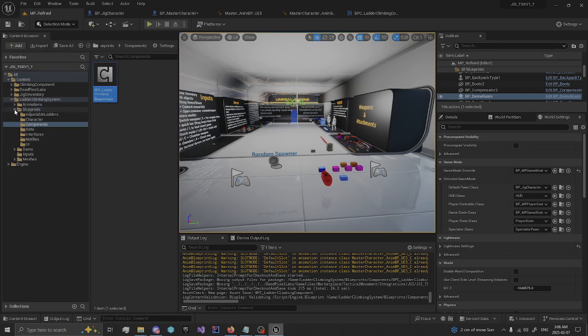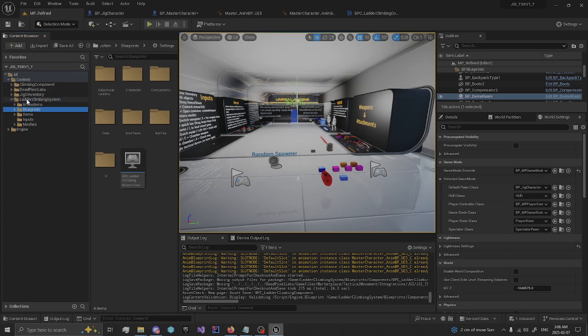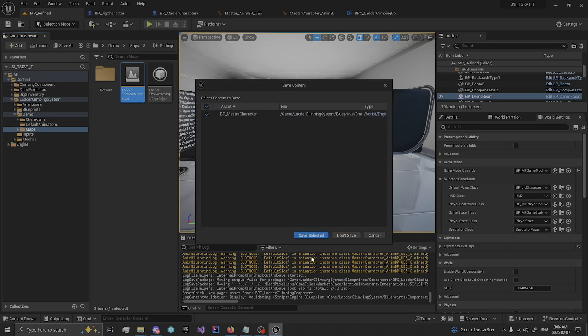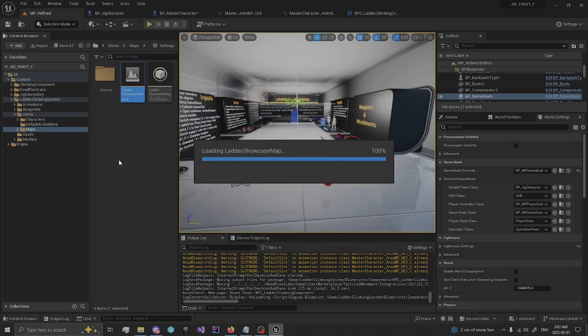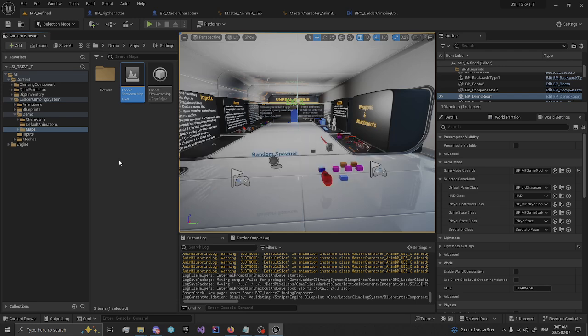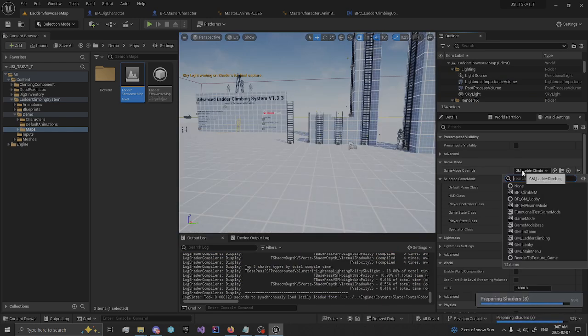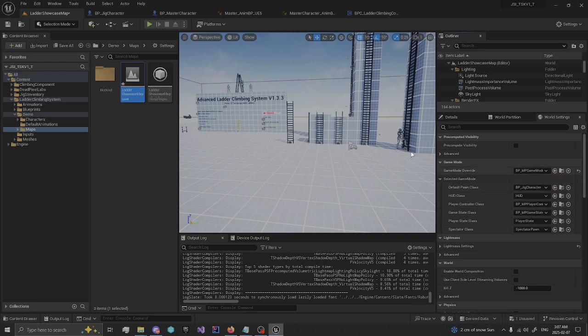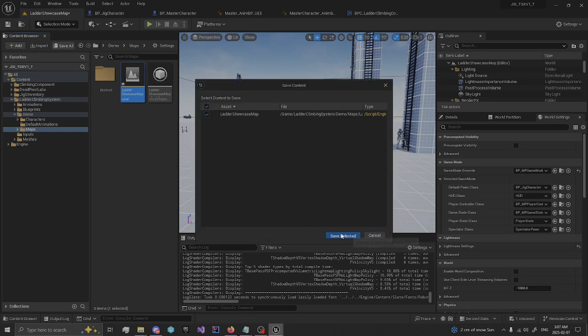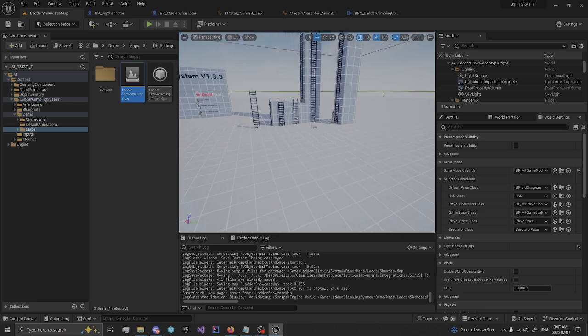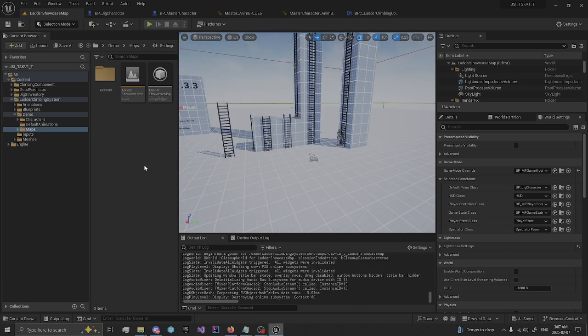Now we can go into the ladder testing ladder level. See if everything works. And I want to change the game mode to MP game mode, which is the one that uses your jig character for Jigsaw, and it has the controller and everything set. And before we actually test this out, there's one more thing we're going to want to do.